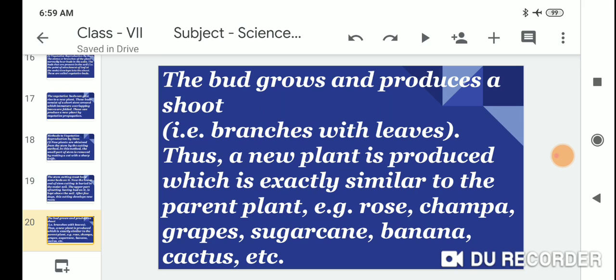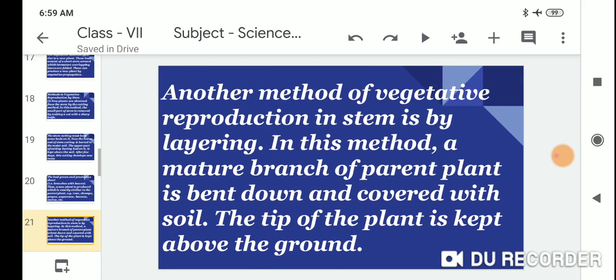banana, cactus, etc. Another method of vegetative propagation in the stem is by layering. In this method, a mature branch of the parent plant is bent down and covered with soil. The tip of the plant is kept above the ground.